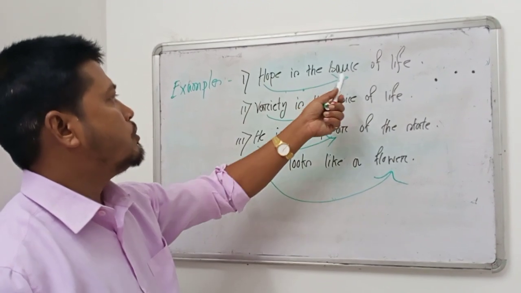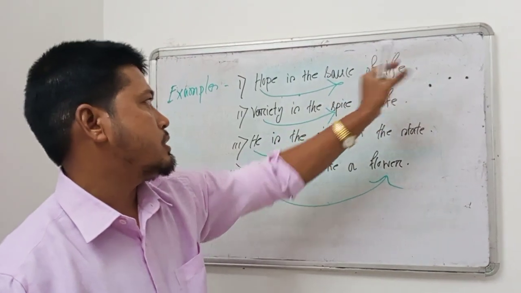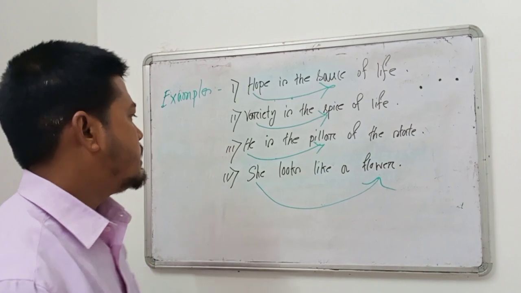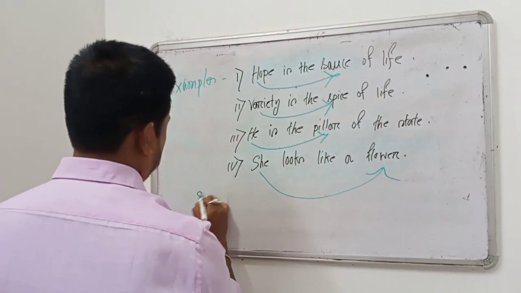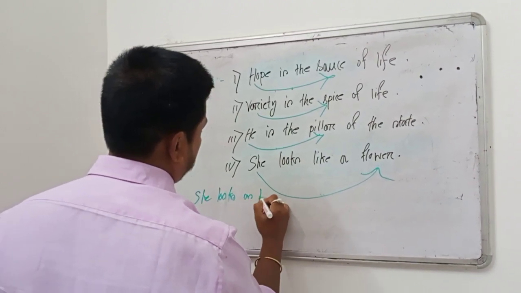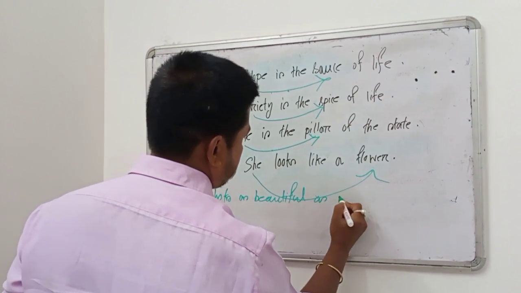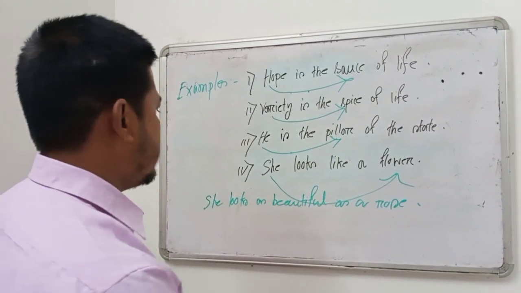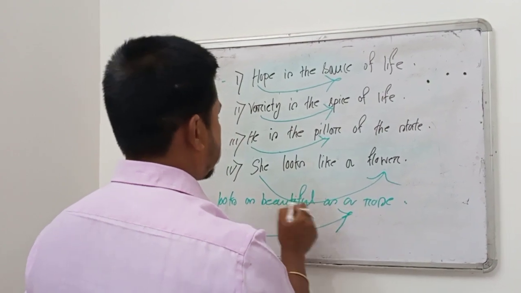But in simile, this comparison is expanded. If we take an example: She looks as beautiful as a rose. This becomes simile, expanded.